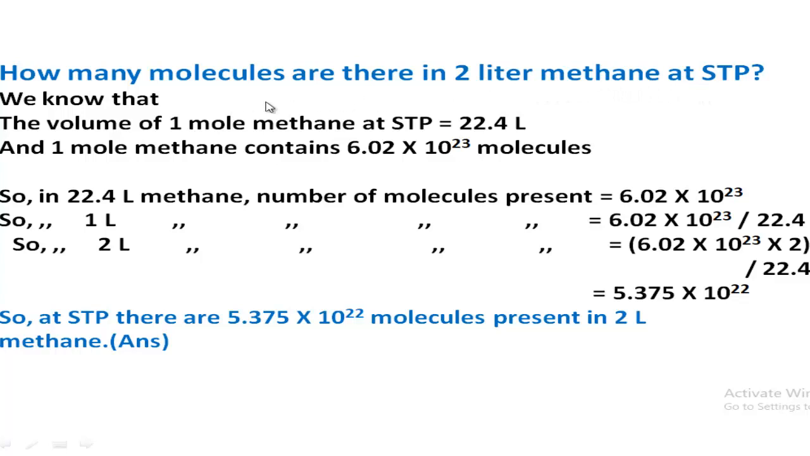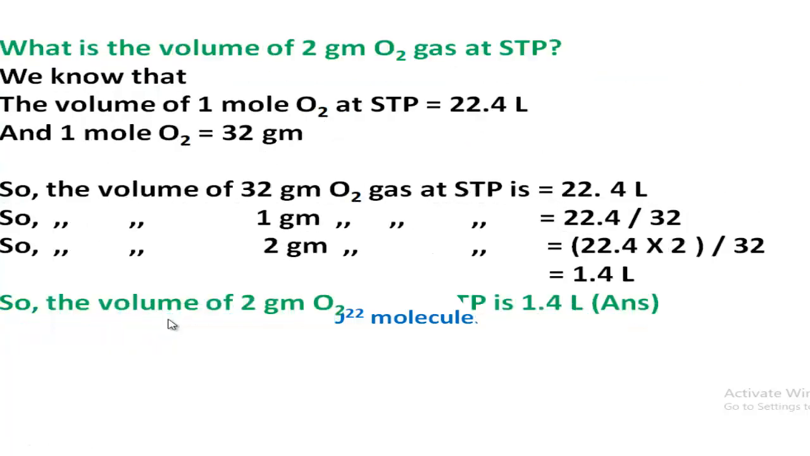Yes, okay, it's very easy, because we know that 1 mole methane at STP is 22.4 liter, and 1 mole methane contains Avogadro's number of molecules. So in 22.4 liter the number of molecules present is Avogadro's number, in 1 liter how many, and in 2 liter how many. So these are simply, you have to solve the problems.